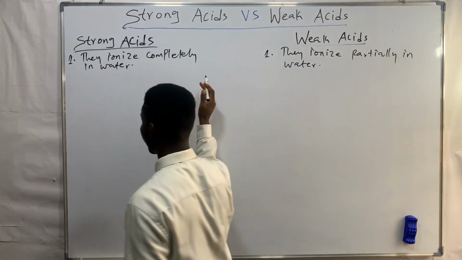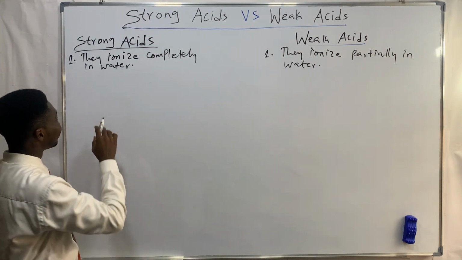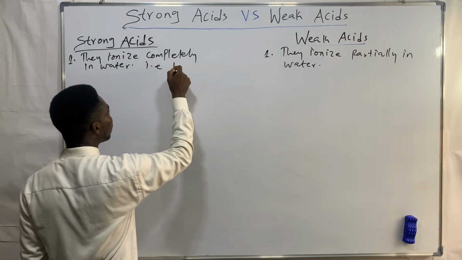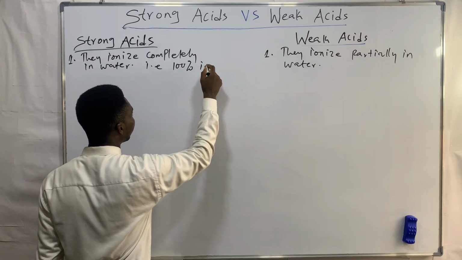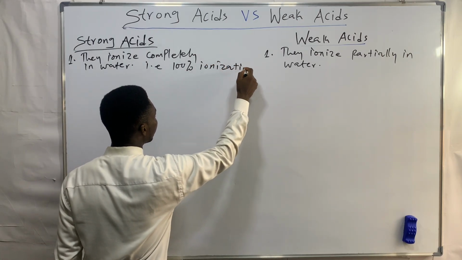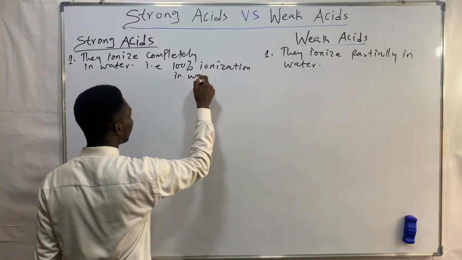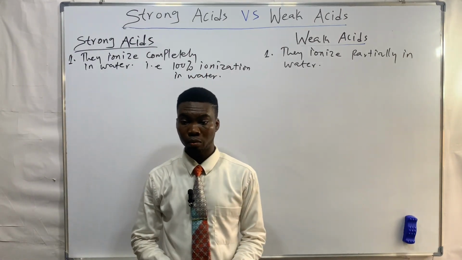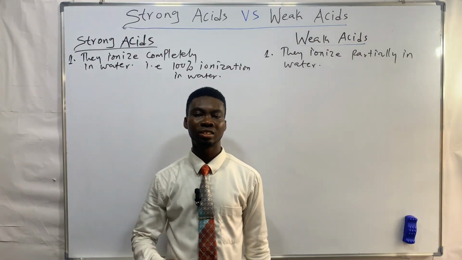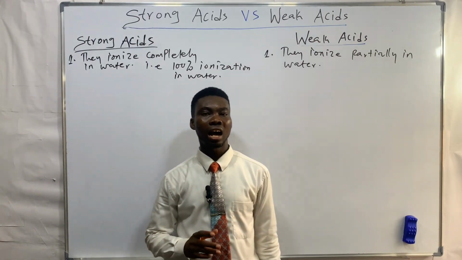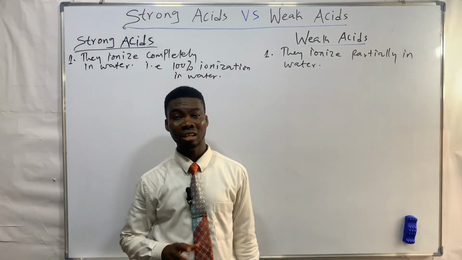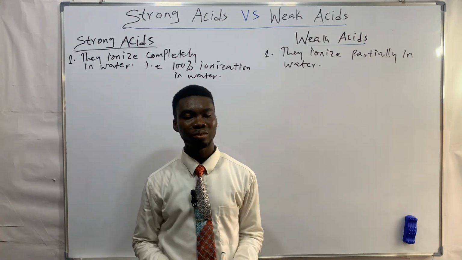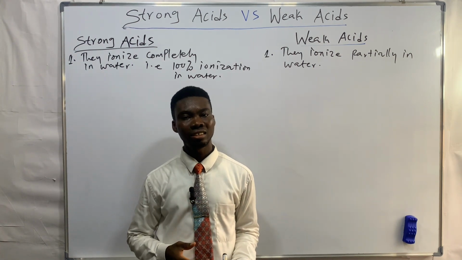So you can see that. So strong acids ionize completely in water. That is to say, they have 100% ionization in water. So that is what a strong acid is all about. So when an acid dissolves in water and it has 100% ionization, that is to say it completely dissociates in water, we say that acid is strong.